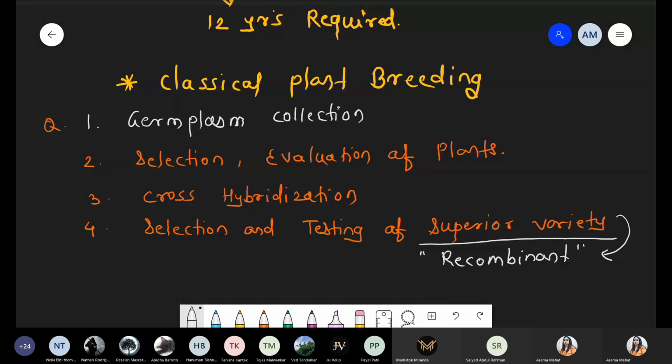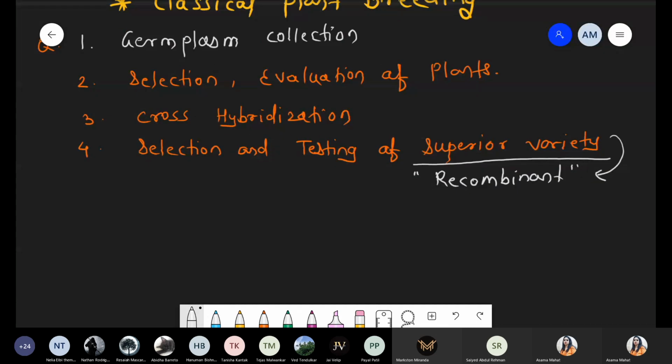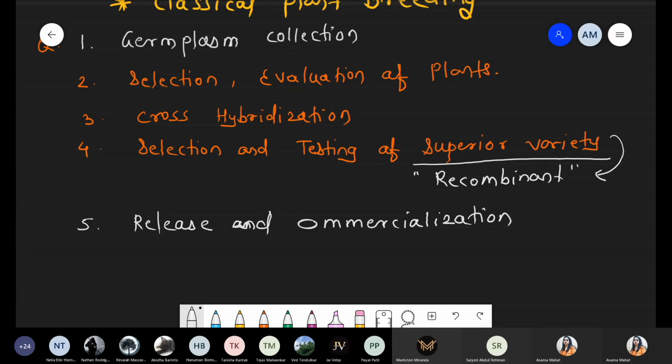And finally, the fifth step. Once that successful recombinant variety gets produced, now we want to commercialize it. Means after the testing, release and commercialization of the new recombinant variety.